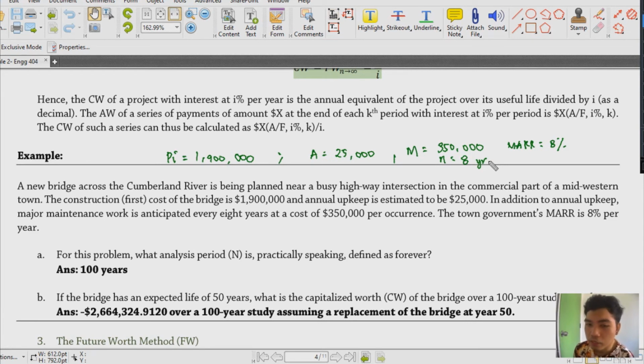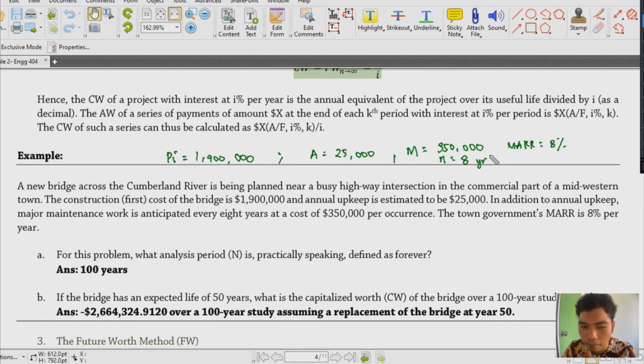So, sa kanya kasi that's 100 years. But then again, kung meron kayong problem na ma-encounter like this, and then it asks you to find or quantify yung forever, you can always use 100 years. We just stick with this kind of problem, no? Kapag pinapatanong is yung N. Kasi minsan, kailangan mo ng N para ma-compute yan, especially when we're dealing with capitalized cost.